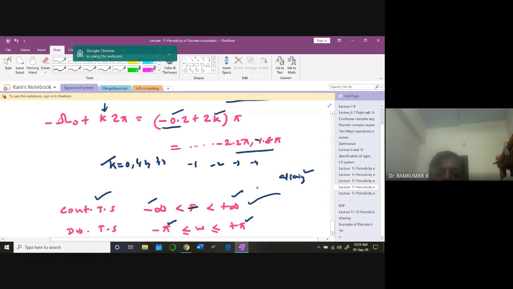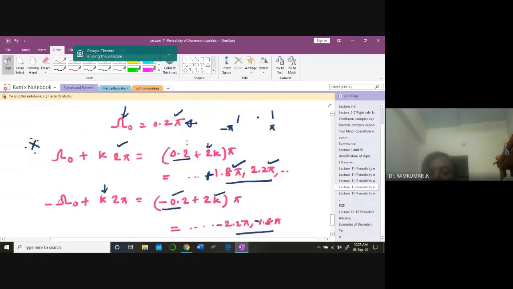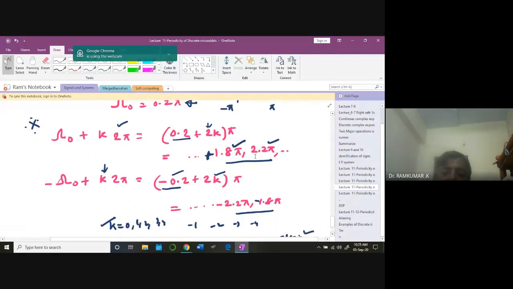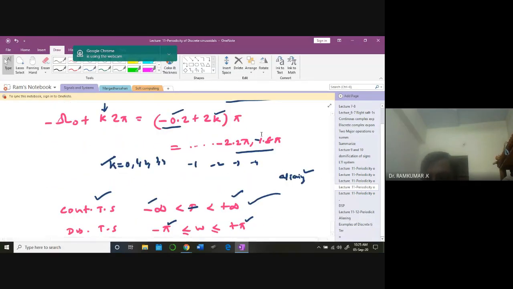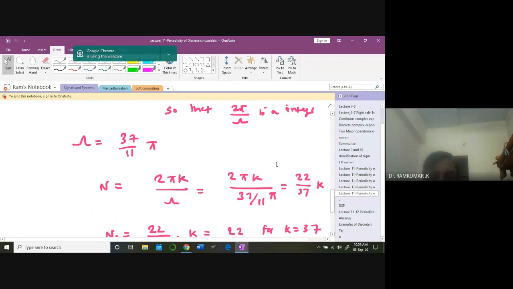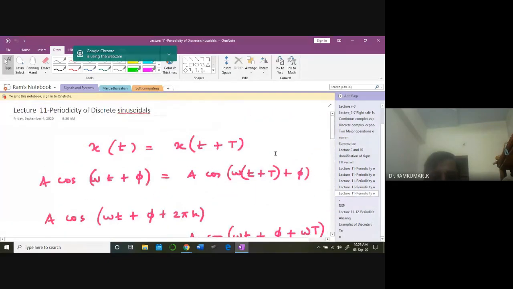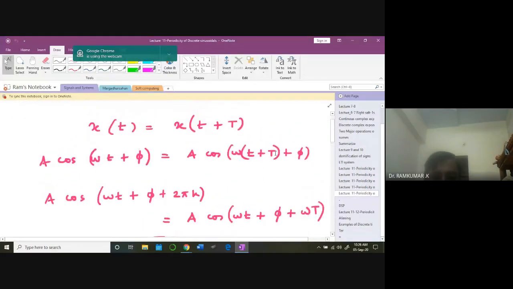So you have to stick within minus pi to plus pi, because for minus 2 plus 2.2 pi also you are going to get the same value as for 0.2 pi. Likewise, minus 1.8 pi also gives the same value. So you have to understand that clearly. Now we'll look at this case. So that's one important takeaway point.